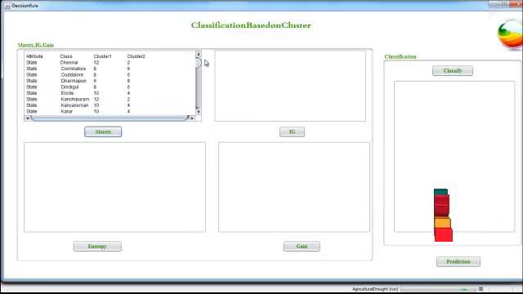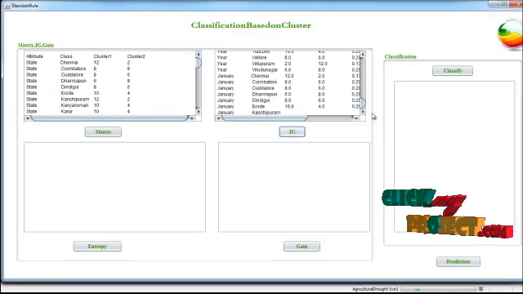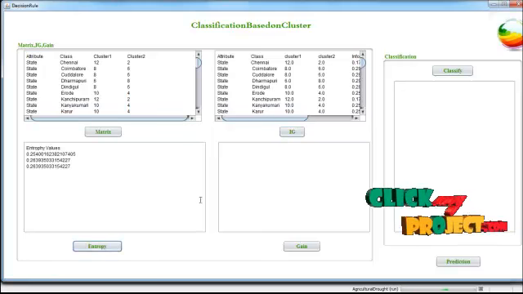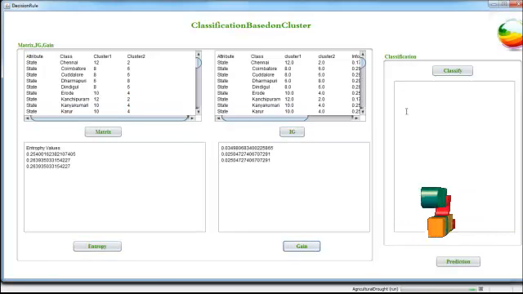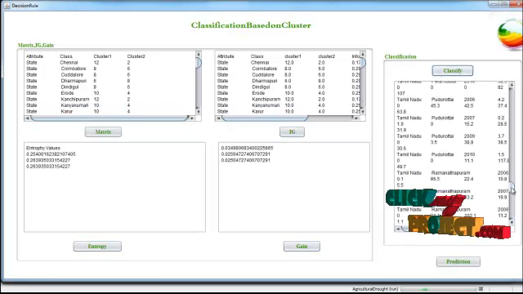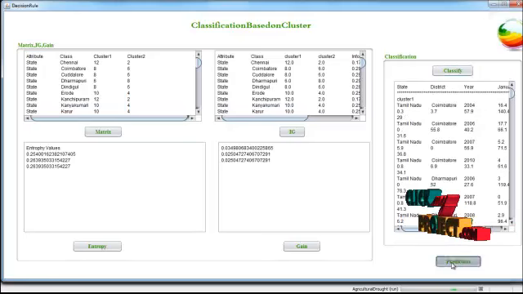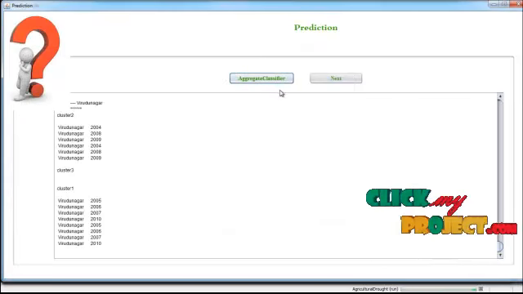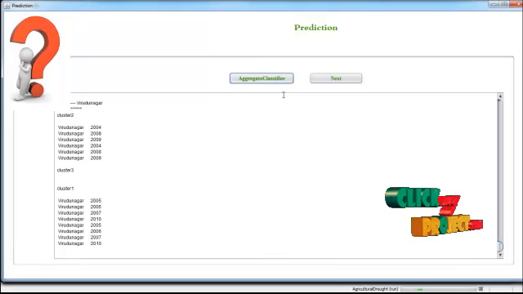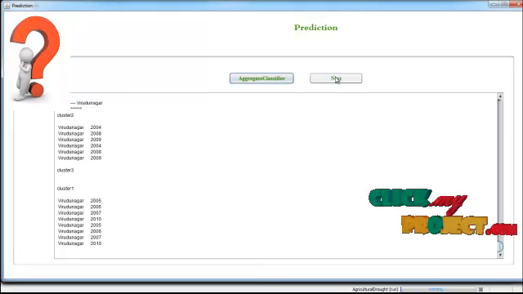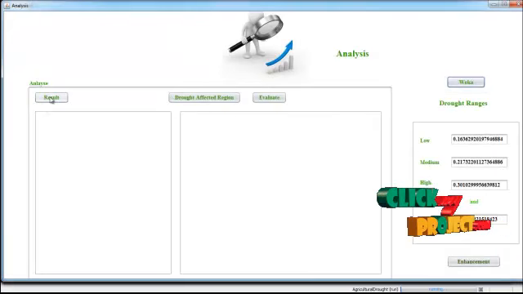Here we calculate the matrix value, then information gain value, then entropy values, then gain values. After that, we are classifying the districts and cluster values. After that, we predict the classifier values. Then here we aggregate the values based on the cluster and district levels. So after that, click the next button, then click result.